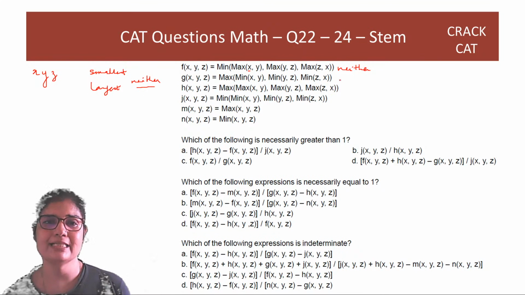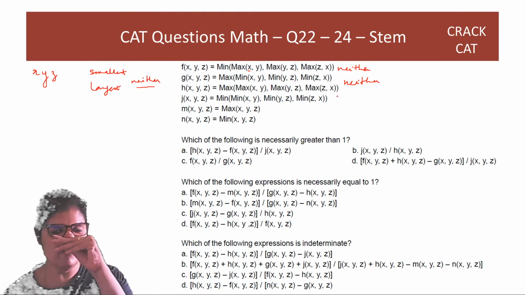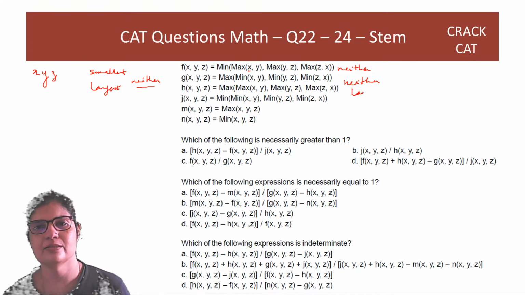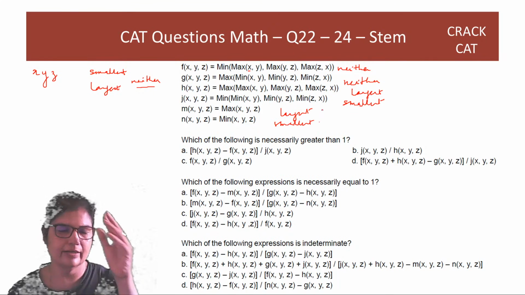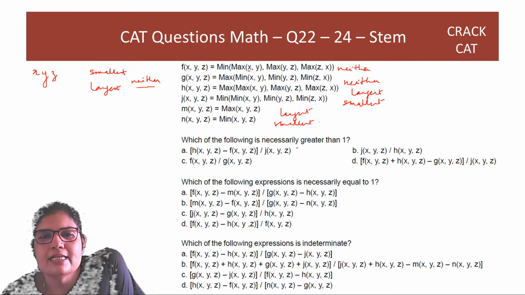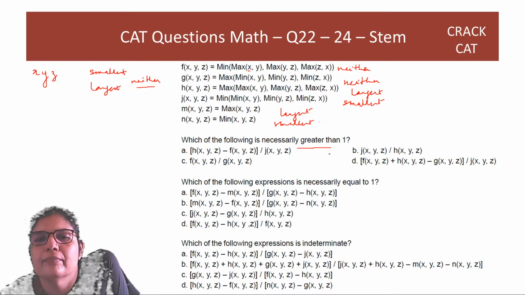So the maximum of all these, G will also give you neither. Maximum of maximum is going to give you largest. Minimum of minimum has to give you the smallest. M gives you the largest. And N gives you the smallest. So now you can solve, right? Which of the following is necessarily greater than 1?